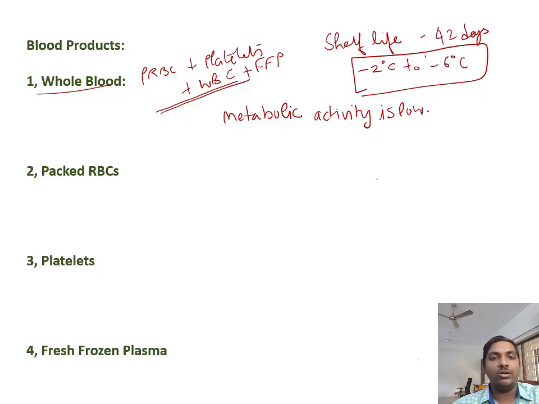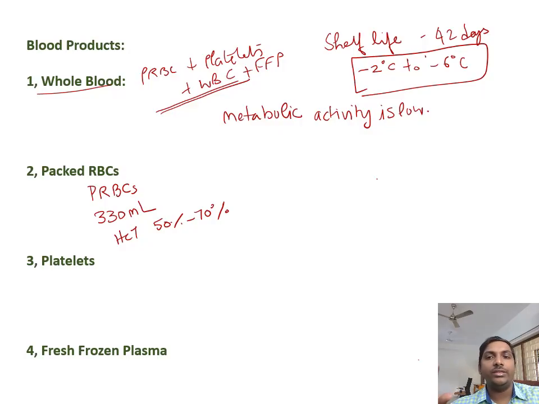Then moving on to packed RBCs. Packed RBCs is nothing but having only RBCs in that blood packet. The volume of the blood packet is around 330 ml and the hematocrit is 50% to 70%. It has a similar shelf life as whole blood, 42 days, and is stored at -2 degrees Celsius to -6 degrees Celsius. Generally, packed RBCs are used in any anemia or traumatic hemorrhages. In all these cases we will be using packed RBCs.